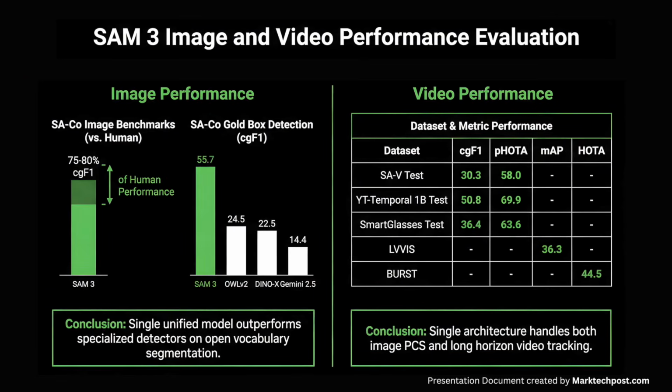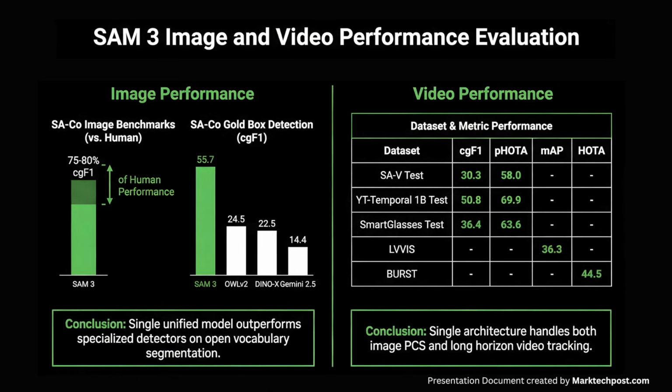On the Segment Anything with Concepts image benchmarks, SAM3 reaches between 75% and 80% of human performance measured with the CGF1 metric. Competing systems such as OWLv2, DINO-X, and Gemini 2.5 lag significantly behind. For example, on SACO Gold box detection, SAM3 reports classification gated F1 of 55.7, while OWLv2 reaches 24.5, DINO-X reaches 22.5, and Gemini 2.5 reaches 14.4. This shows that a single unified model can outperform specialized detectors on open vocabulary segmentation.